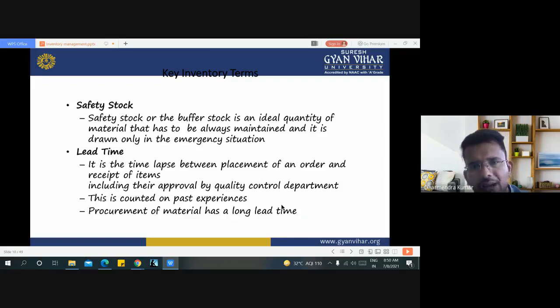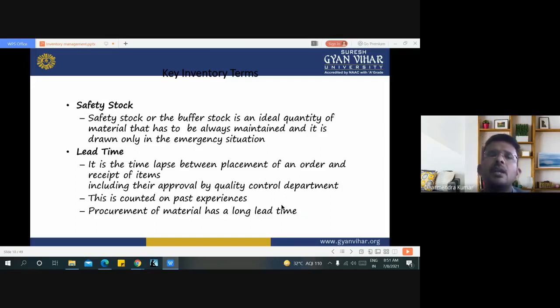Procurement of material has a long lead time, because if we plan to produce something new or continue the previous production, then on past experience we can calculate the future requirement of that raw material. Lead time is the lapse between the placement of a new order and the receiving of that item. This time is known as lead time.